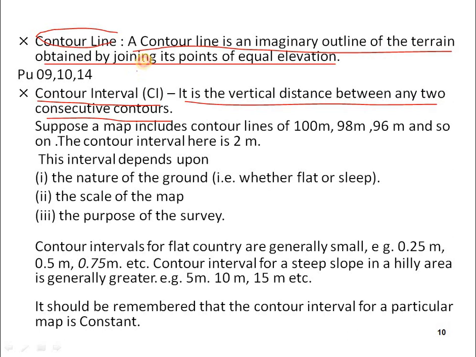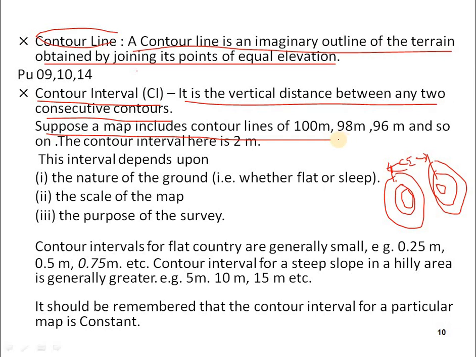Any two consecutive contours means the contours which are just like this one. Between these, another contour will be there, and in between these two is known as the contour interval. Suppose a map includes contour lines of 100 meters, 98 meters, 96 meters and so on. The contour interval here is 2 meters.